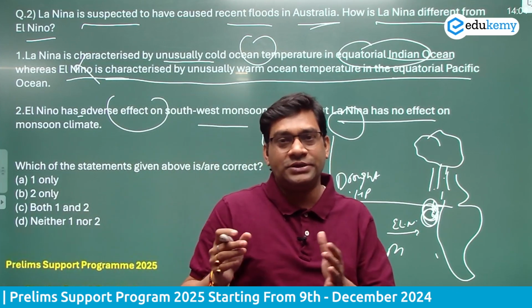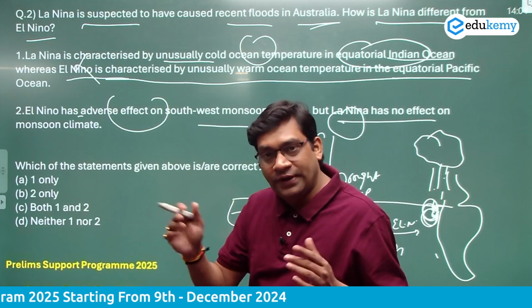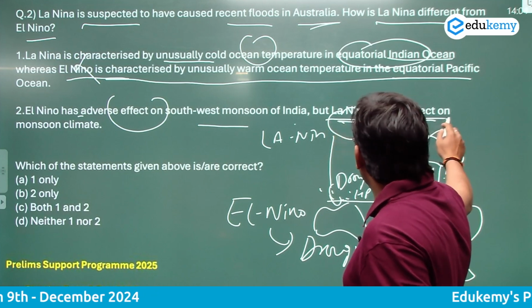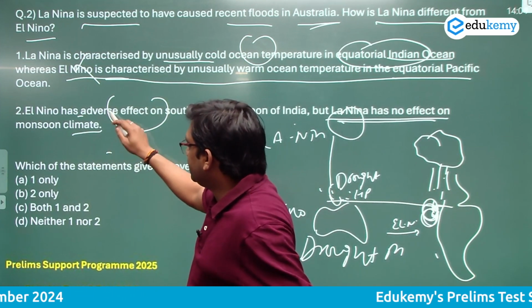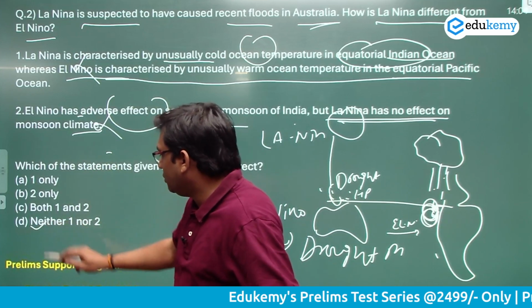जो हमारे country में average rainfall होता है, उससे ज़्यादा rainfall होता है during a La Nina. So La Nina also affects Indian monsoon. ऐसा नहीं कि La Nina Indian monsoon को affect नहीं करता है, but La Nina has no effect on monsoon climate. This statement is wrong. So both statements are wrong, neither one nor two.